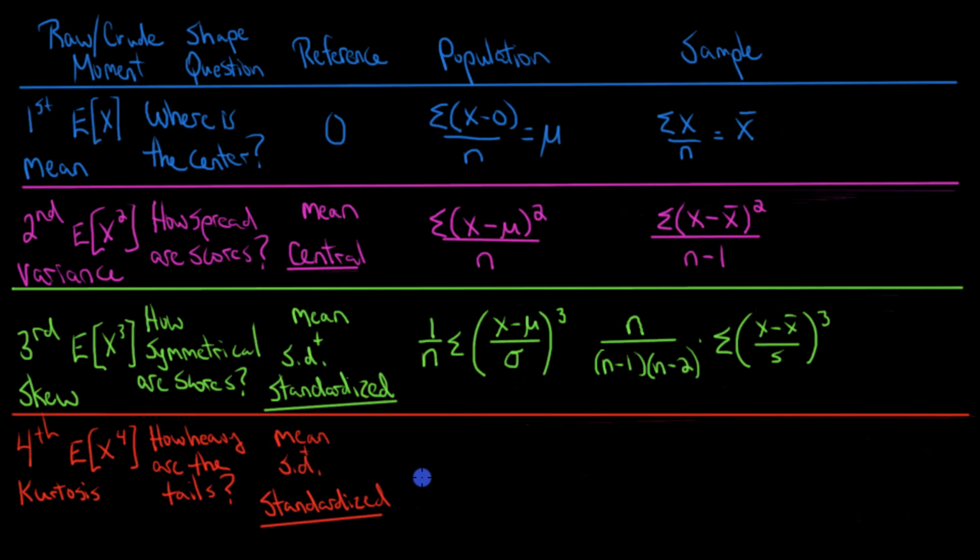And so that means here we're going to be looking for the standardized fourth moment. And so for a population, we'd be comparing each score to mu, dividing that by sigma, the standard deviation, taking those to the fourth power, then adding them all up and dividing by n. And once again, if we're thinking about a sample, then we don't know these population parameters, and so we're going to have to make some adjustments based on our estimates, and so we'll get a formula that looks like this.